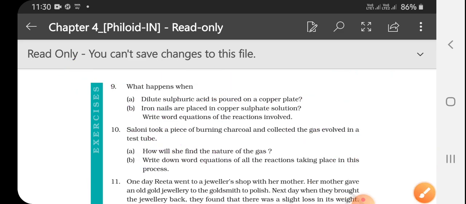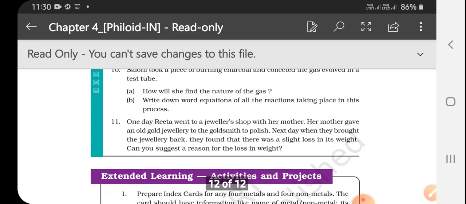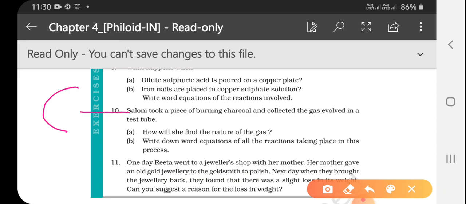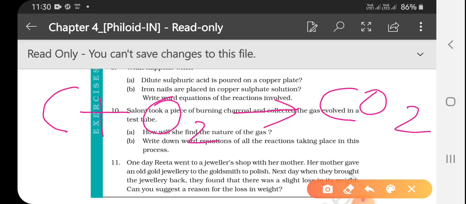Saloni took a piece of burning charcoal and collected the gas evolved in a test tube. How will she find the nature of the gas? Coal is nothing but carbon. When carbon reacts with oxygen, it forms CO2, which is a non-metal oxide, and non-metal oxides are acidic in nature.